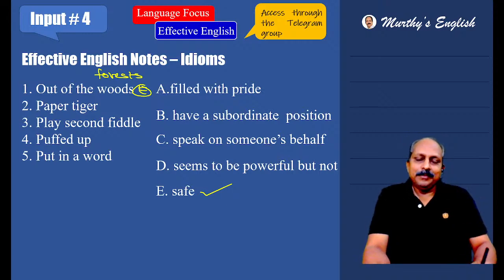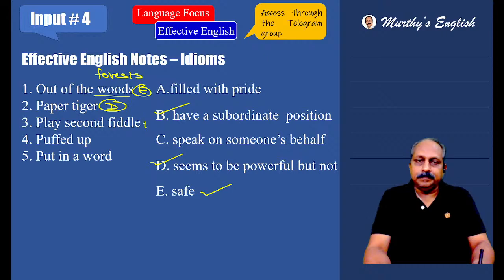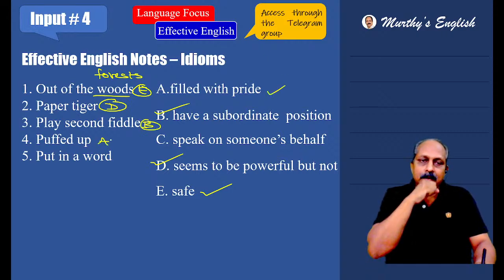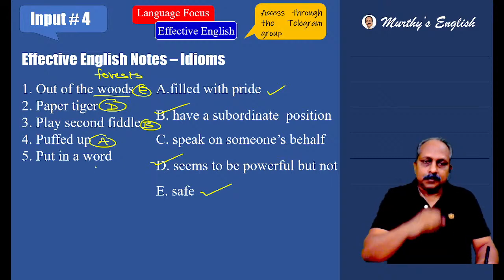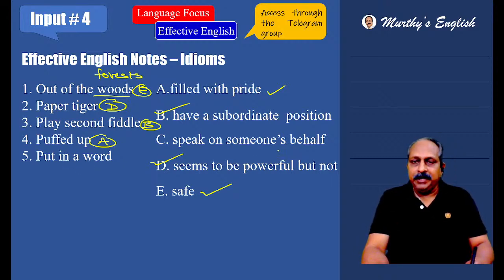Same meaning. Paper tiger: seems to be powerful but not powerful. Play second fiddle: have a subordinate position. Puffed up: filled with pride. Put in a word: speak on someone's behalf.